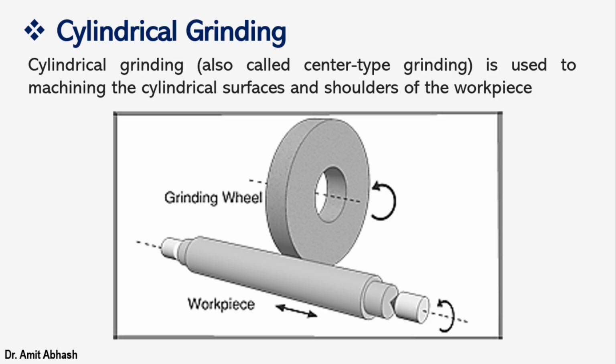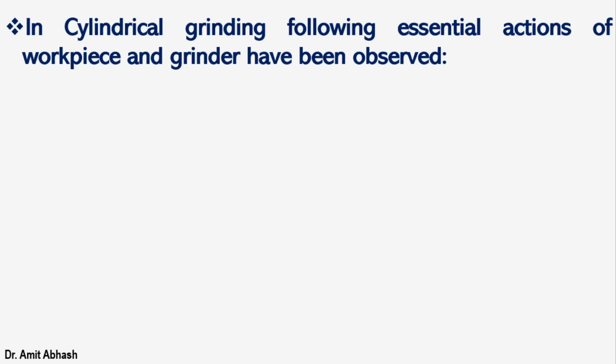So that's why these are cylindrical grinders.